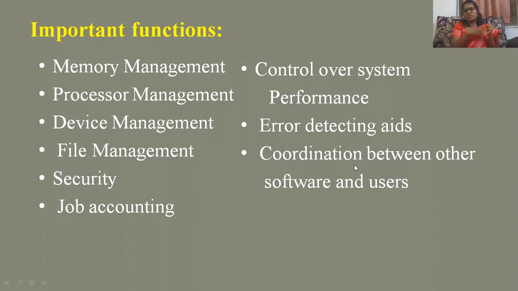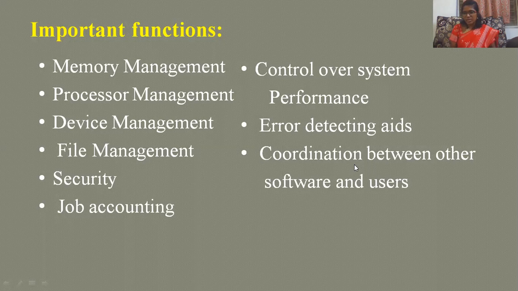So the basic idea behind this is that the CPU should not be idle at any time, because the processor is very much needed for every process. Our CPU should be busy all the time. That is our main motive, right?